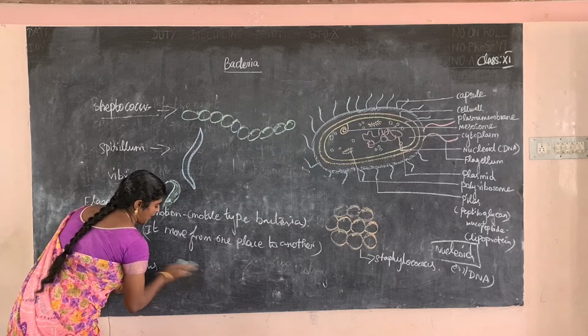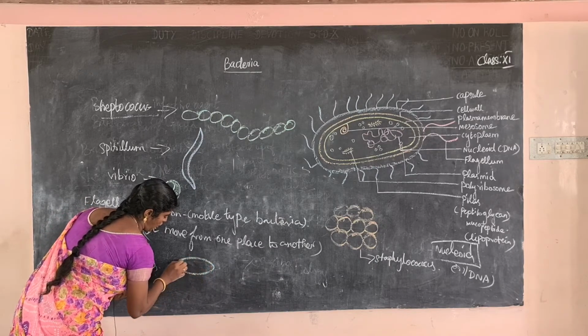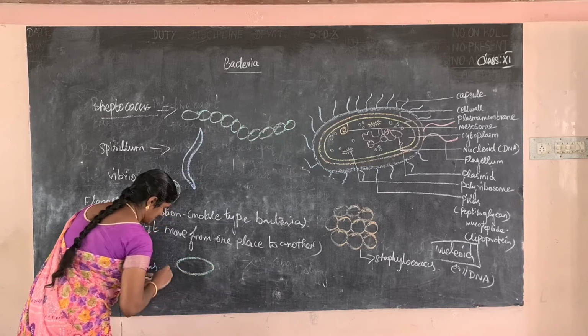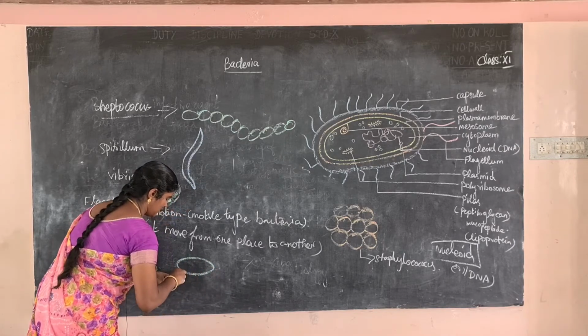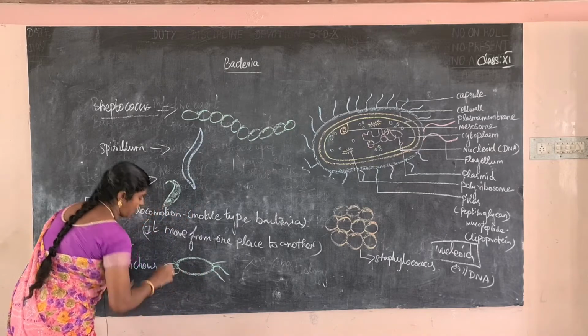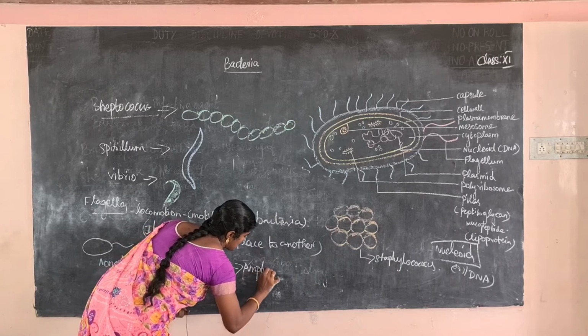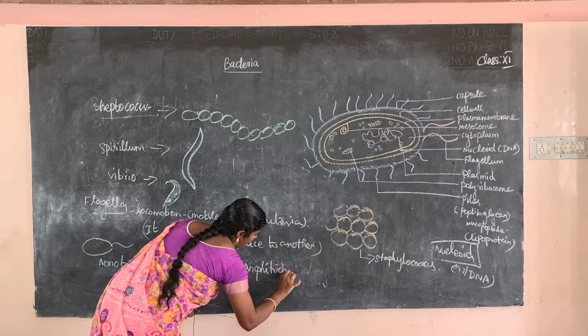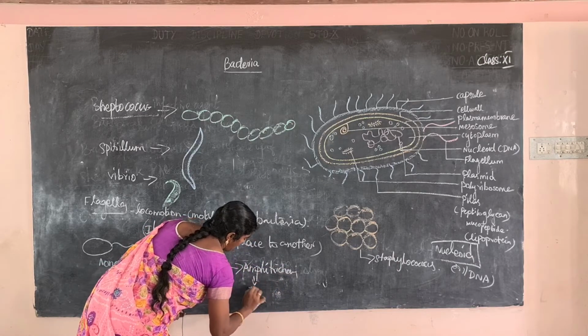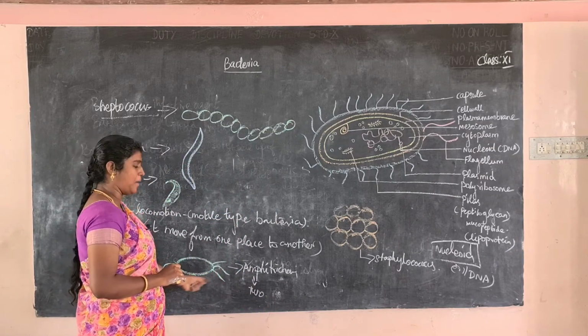So next one, lophotrichous, where flagella are present on both sides. Next one, amphitrichous. What is the meaning of amphitrichous? This is the amphitrichous shape. What is the meaning of amphi? Amphi means two, twice. So flagella are present on both sides. So it is called amphitrichous.